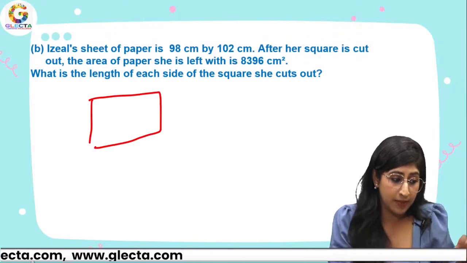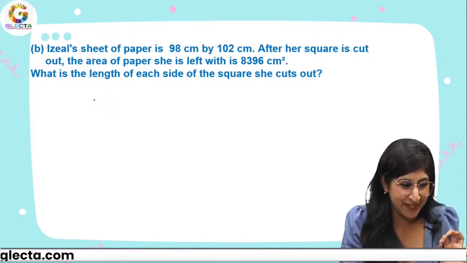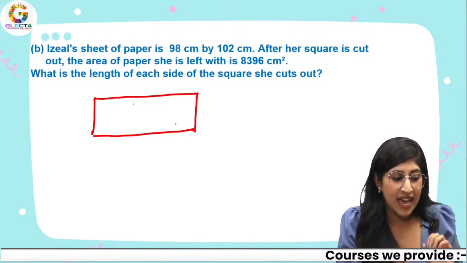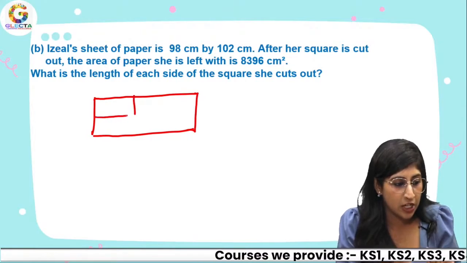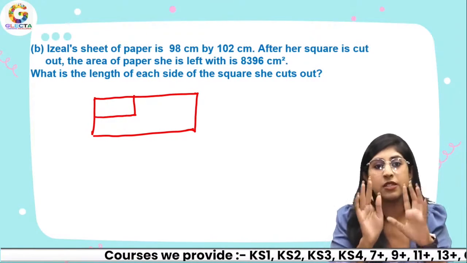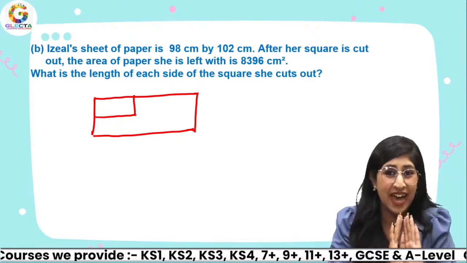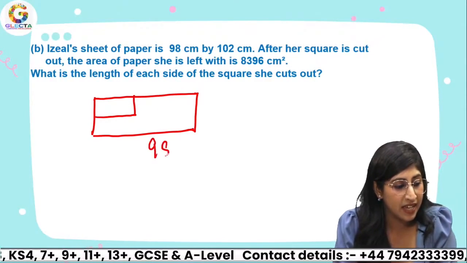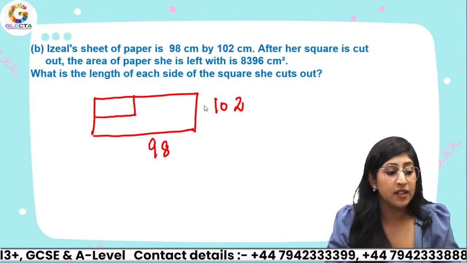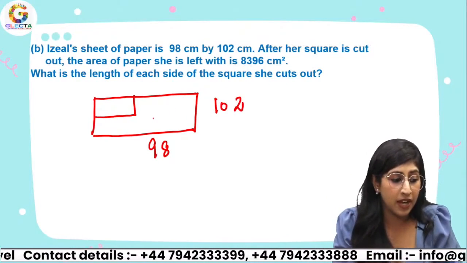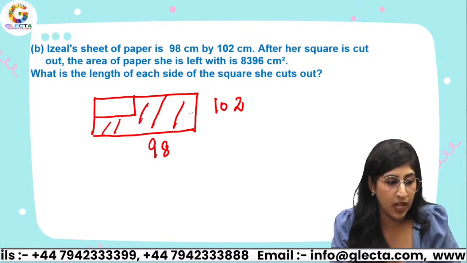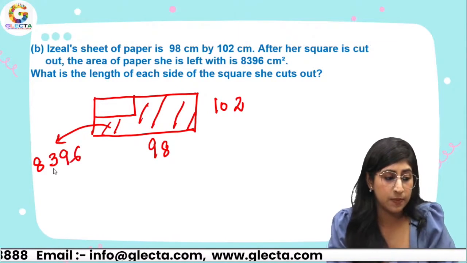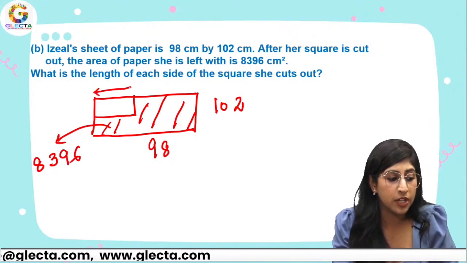Again, I'm cutting out. Okay, let me tell you, my drawing skills aren't amazing, so I'm going to give it a retry. So over here we have this. And I'm going to cut out a square, which actually looks like a rectangle maybe, but you can assume that it is a square. So over here we have 98 and 102. And after her square is cut out, the area remaining, this area that we have, that's 8396. What is the length of the square that she cut out?